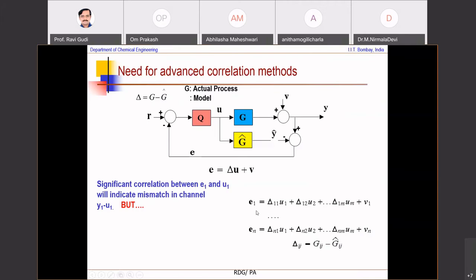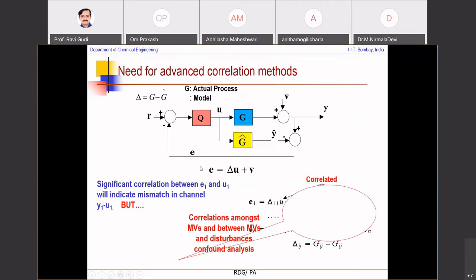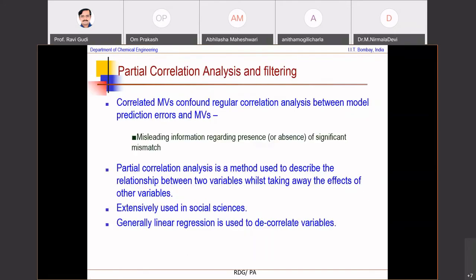When you do a partial correlation analysis to test the relationship between E1 and U1 and E1 and U2, the partial correlation will clearly indicate that this is not a channel in which mismatch exists. It's only this one that mismatch exists. So that's where you want to use the correlation analysis in a careful manner.